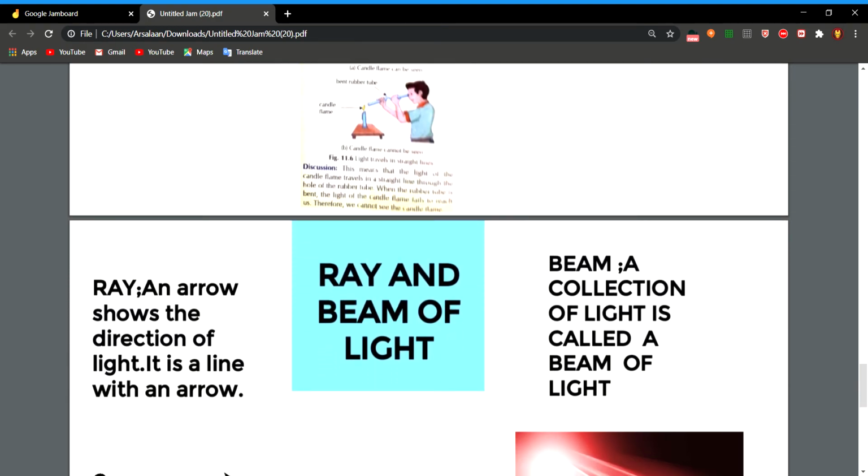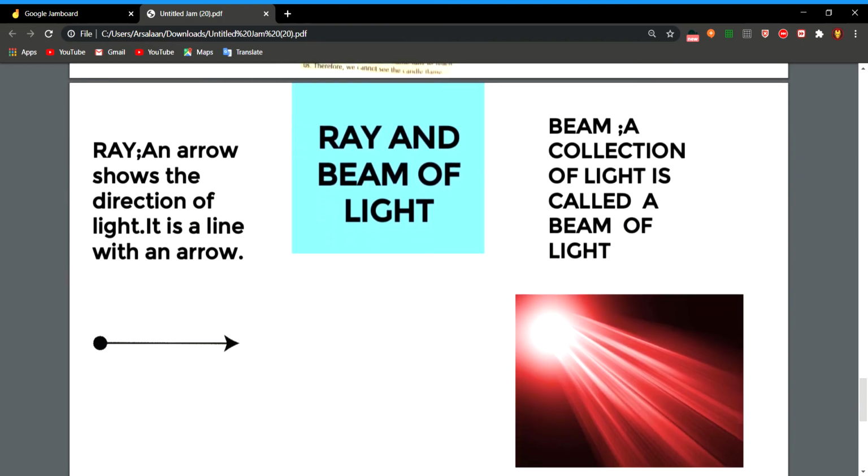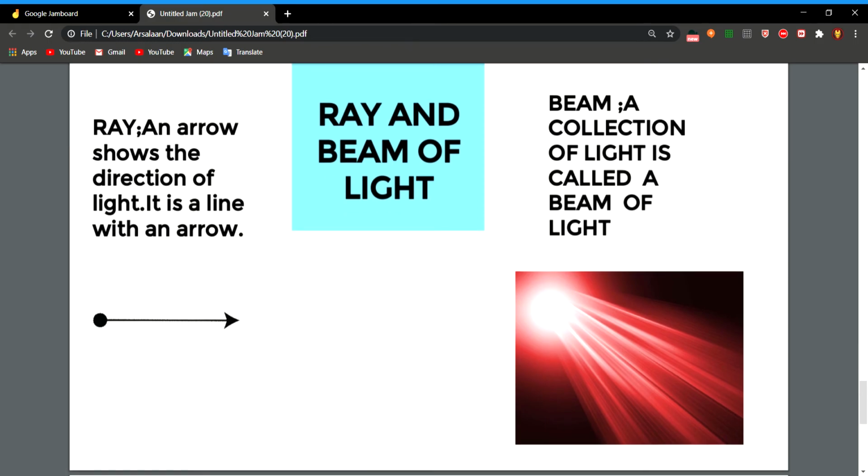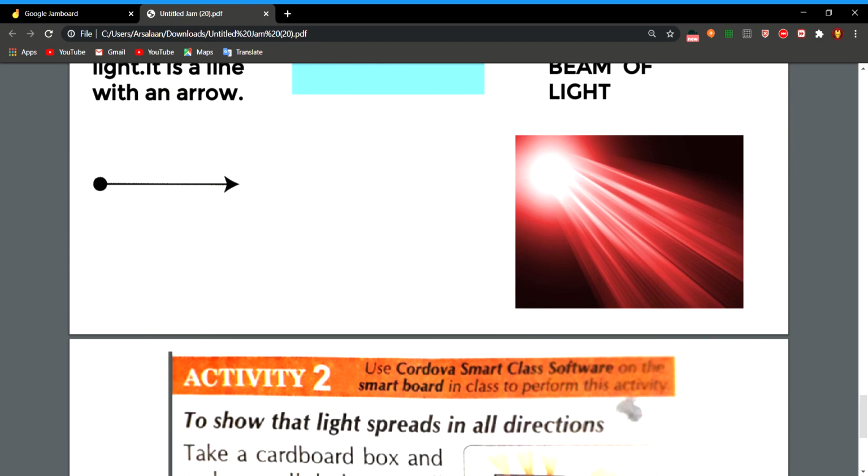Light is always designated by an arrow, and it is called a ray. It is shown by an arrow or a ray. The arrow shows the direction of light. What is an arrow or a ray? It is a line with an arrow, and it is called a ray of light. And a collection of light rays is called a beam of light. A beam of light can be parallel or non-parallel.